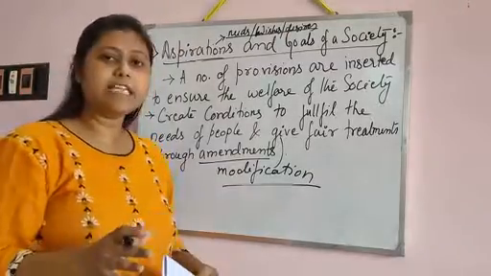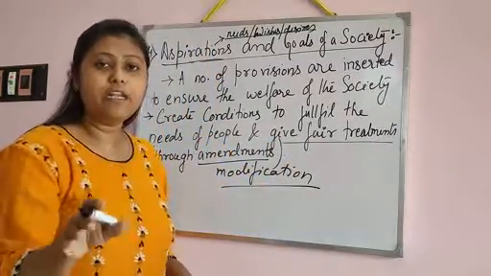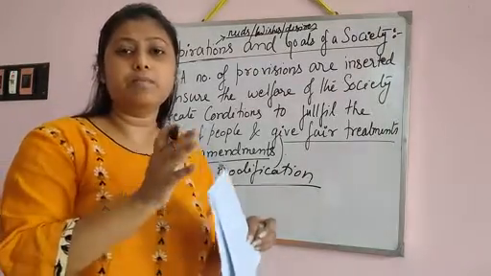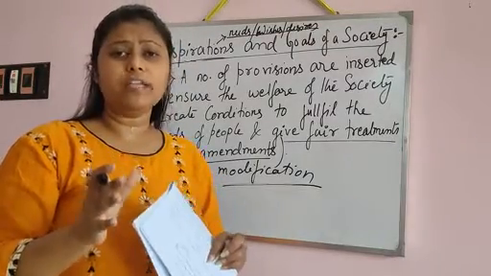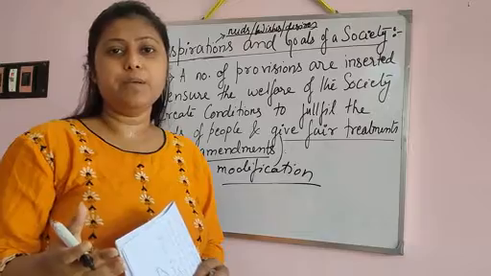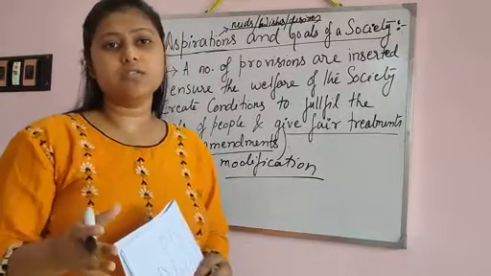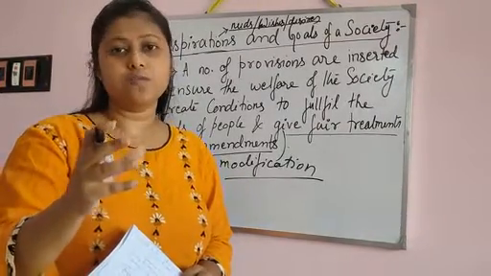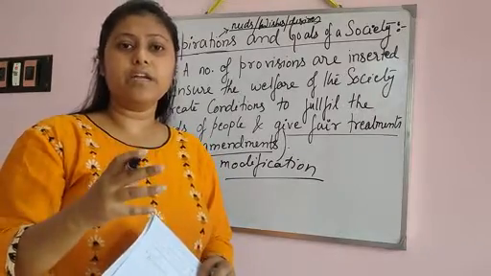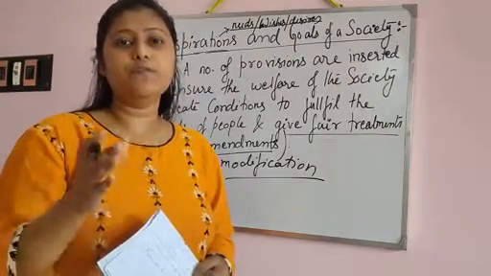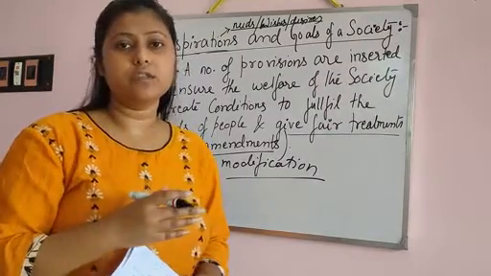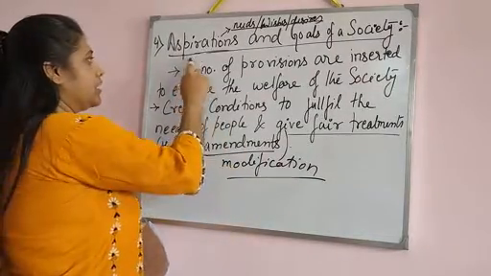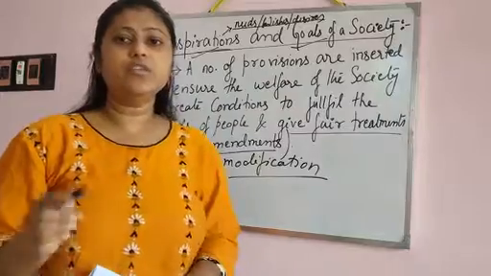So for that reason we can say they are getting fair treatment by having their needs fulfilled, and when the people are totally satisfied, or when the rules and regulations fulfill the needs of the people, then we can say we achieve the goals of the society, because it's all under the directive principles of state policy, where we have certain goals and objectives of the society. If we want our country to run smoothly, we need to achieve the goals of the society, and that's given by the constitution. So we said the constitution gives aspirations and goals of the society through providing the welfare of the society.